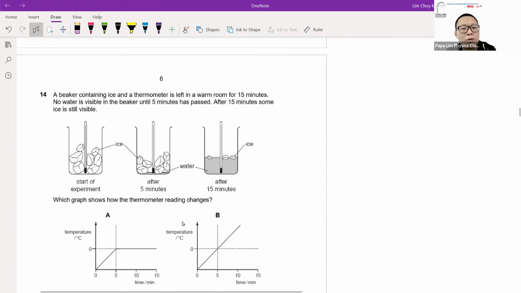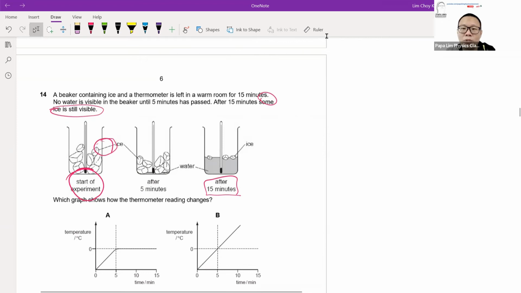Now question 14. There are three scenarios. The first one is the start of the experiment, where everything is ice. At the end of the 15 minutes, most of it has melted, but some of the ice is still visible. It's most of the ice that has melted, not all; some of the ice is still visible.